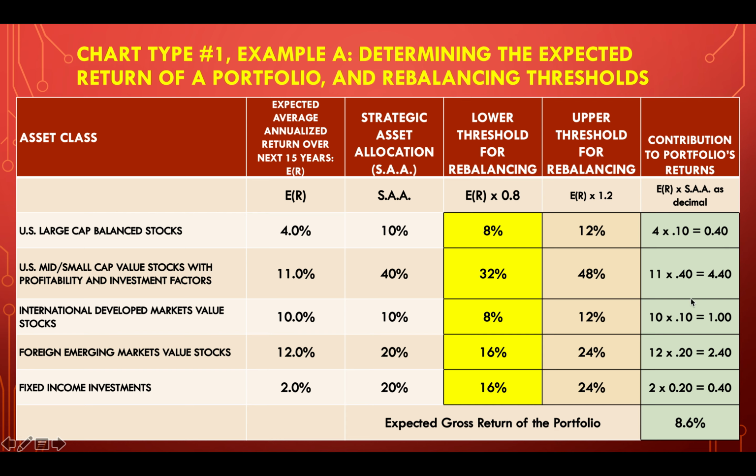11 times 0.4, 40% is 0.4, 4.4. 10 times 0.10, 1. 12 times 0.2 is 2.4. 2 times 0.2 is 0.40. And we get an expected gross return of the portfolio of 8.6%.